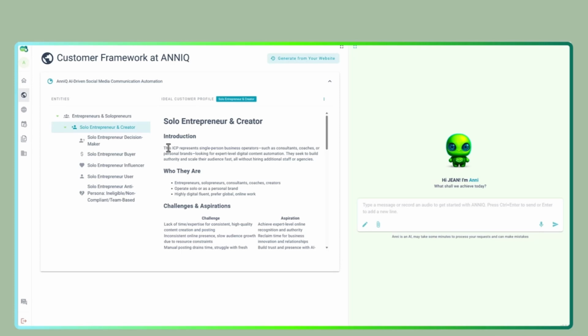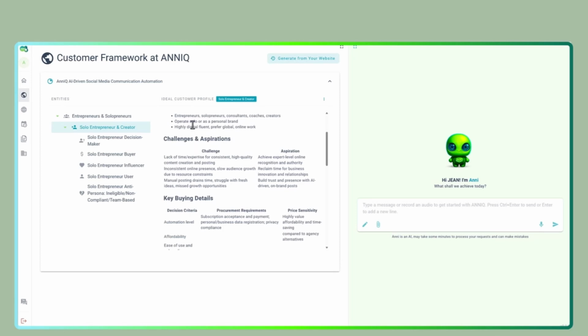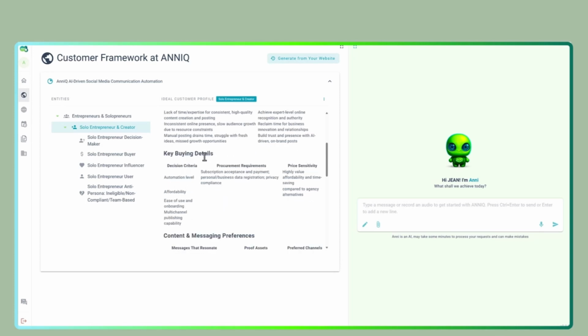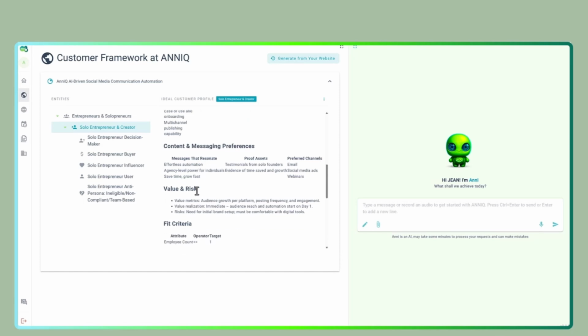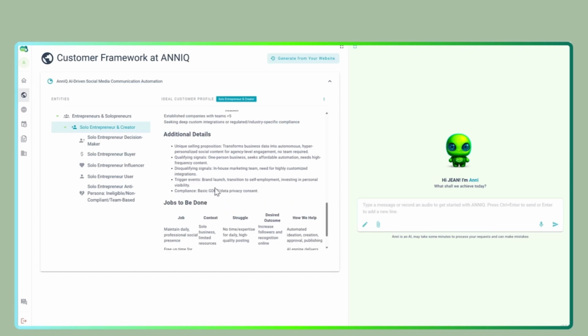So I have here a simple introduction. Single person business operators could be consultants, coaches, personal brands, people that need to create content. Who they are: entrepreneurs, solopreneurs. They operate solo or as personal brands also. They have some challenges and aspirations, key doing details, and many other information and insights here. I can understand value and risk. How can I decide the fit criteria? So this is interesting because Anni helped me to understand more my audience and my market.